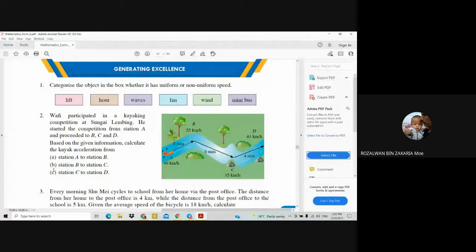The answer that I get for this one is 119.4 kilometer per hour power of 2.